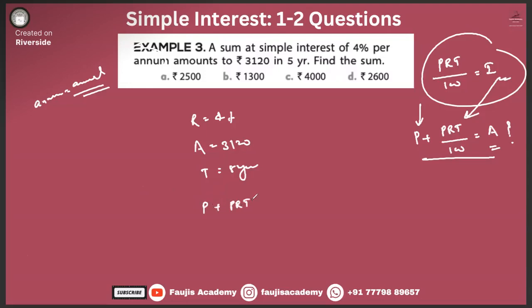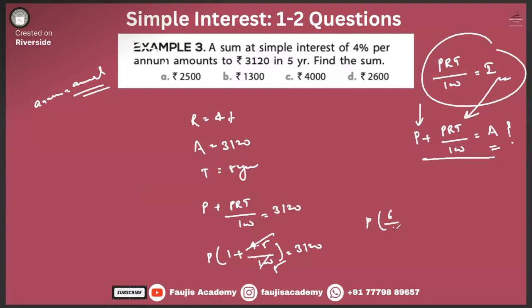That means P plus PRT divided by 100 is equal to amount 3120. That means P into 1 plus RT divided by 100 is equal to 3120. This is your 1/25, so 1 plus 1 by 5 is 6 by 5.